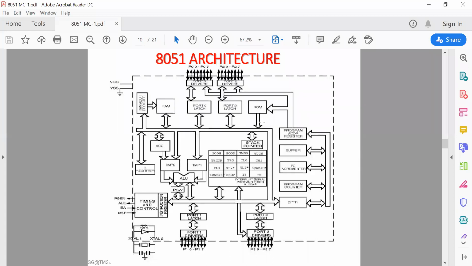Now look into the components, several components inside this IC. So first of all, this is the RAM. This is the RAM.